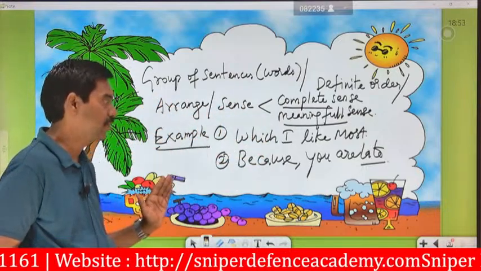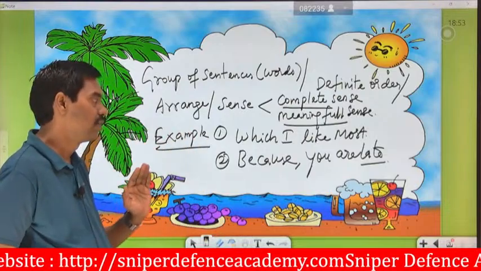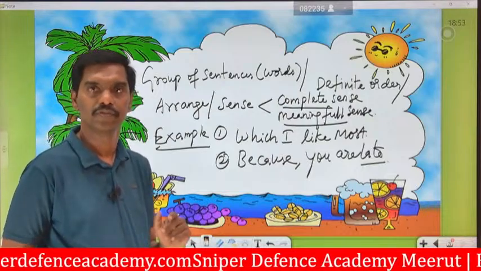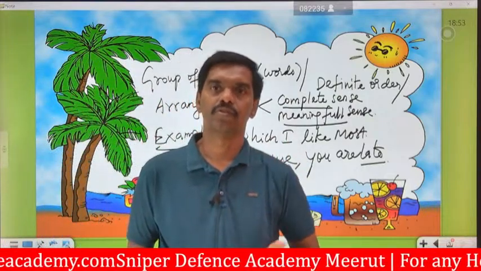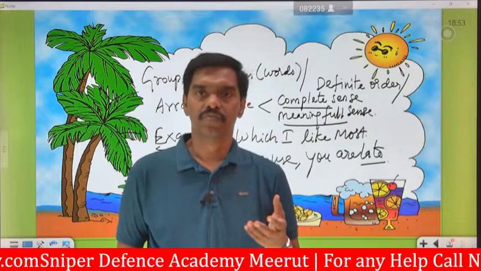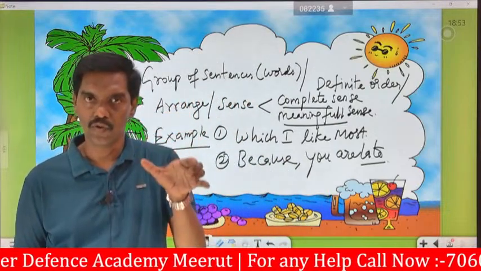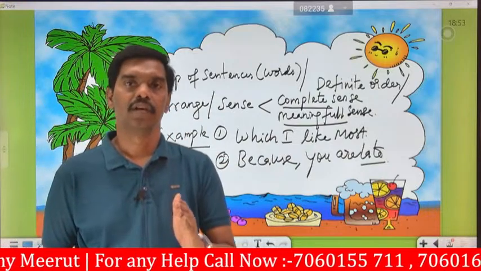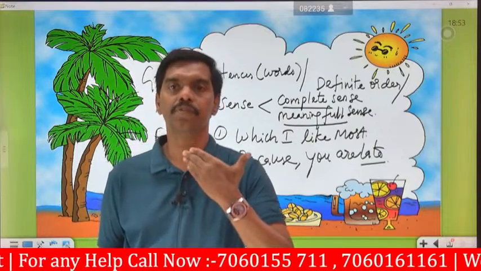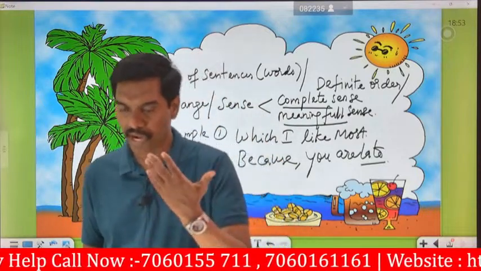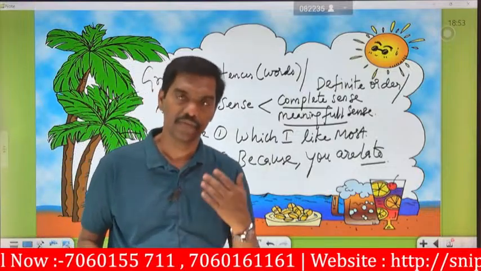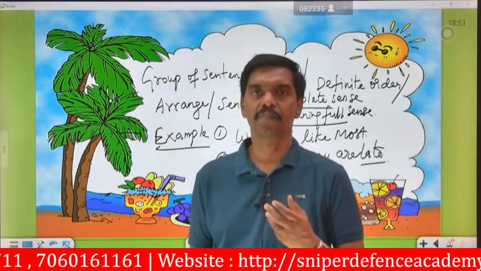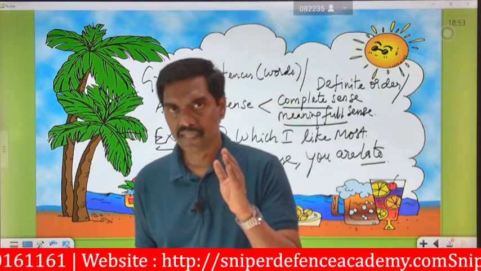Okay. So one is "which I like most." Second is "because you are late." Okay. I think it is clear for you. You can read one by one slowly. We are going to collect all the groups of sentences, all the groups of words, and then form them together, and then practice different types of exercises. How to identify the subject, how to identify the verbs, how to identify the nouns. Okay, so each and everything can be identified by correcting the sentences.